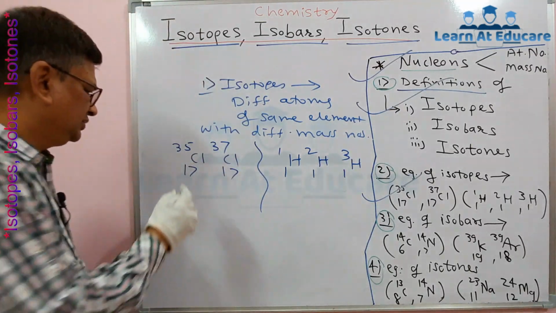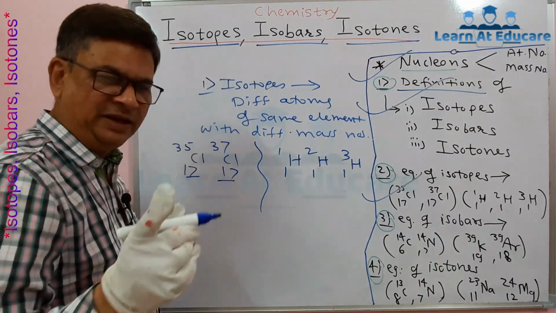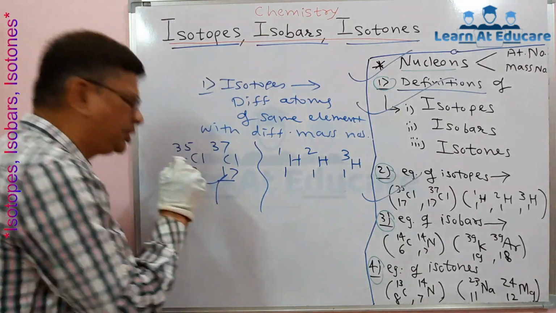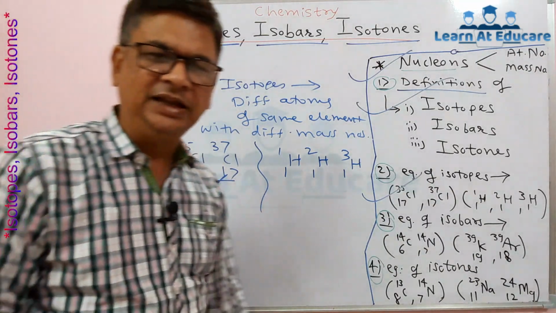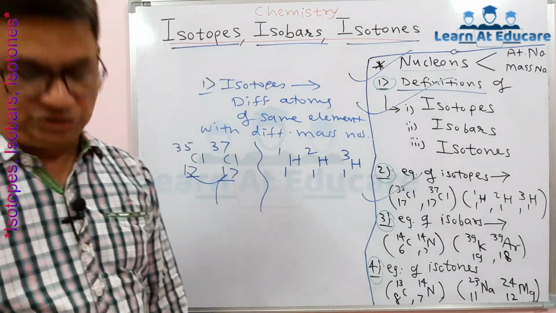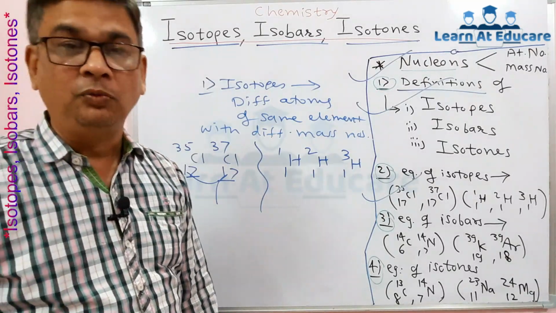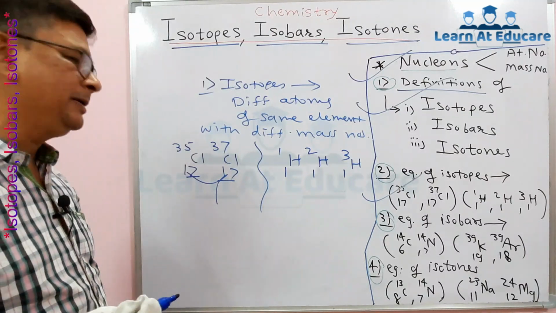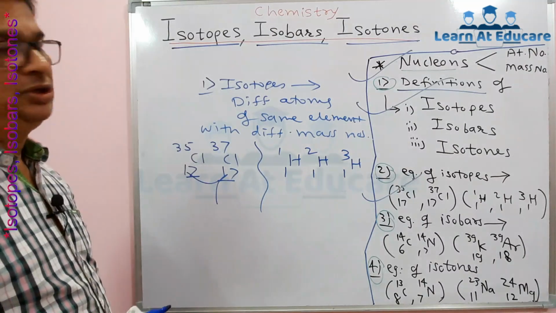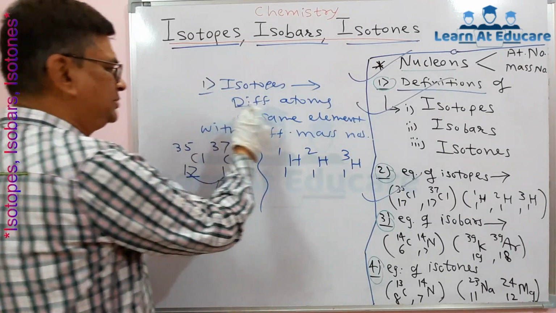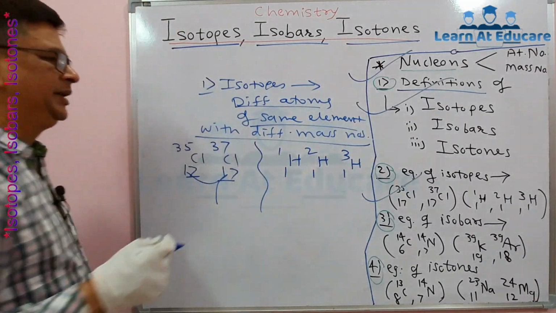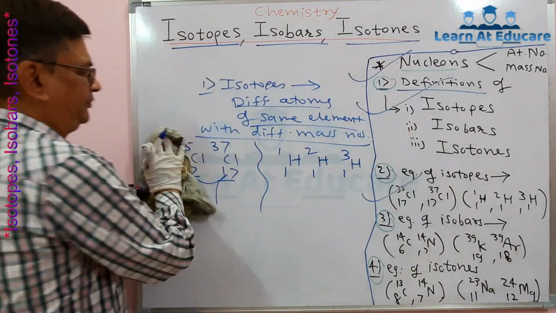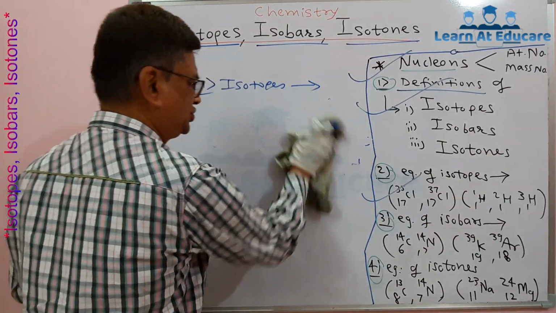Remember, because these are isotopes of the same element, they have the same atomic number, meaning they have the same number of protons. Like each chlorine atom has 17 protons, each hydrogen atom has 1 proton, but because they have different numbers of neutrons, their mass numbers are different. So that is isotopes, different atoms of the same element with different mass numbers, and these two examples are here to understand. Then the second concept is to be understood here.